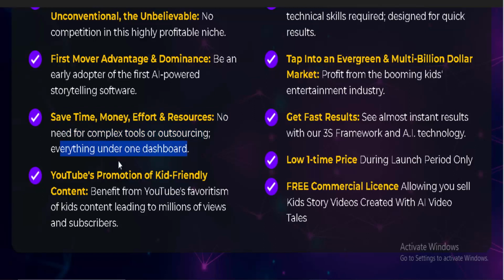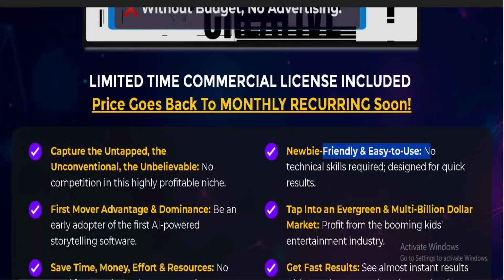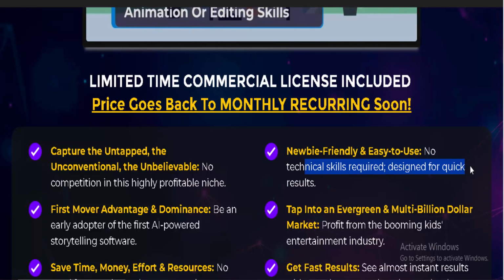Everything under one dashboard. YouTube's promotion of kid-friendly content. Benefit from YouTube's favoritism of kids' content leading to millions of views and subscribers. Newbie-friendly and easy to use. No technical skills required. Designed for quick results.